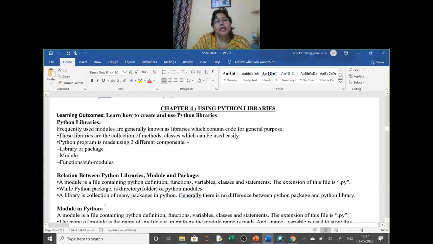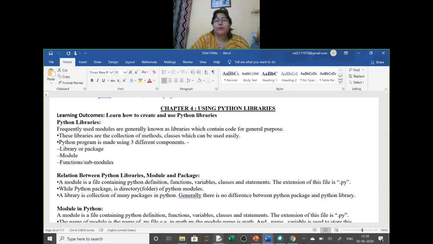A library is a collection of many packages in Python. Generally, there is no difference between a Python package and a Python library. Library means many packages are kept. In a package, many modules are there. So we are just taking the module and using it. Clear? So the function is the same. Theory I will share with you. You can just go through the theory portion.